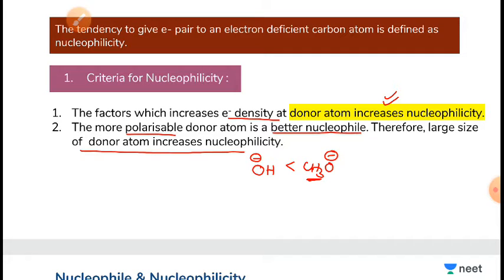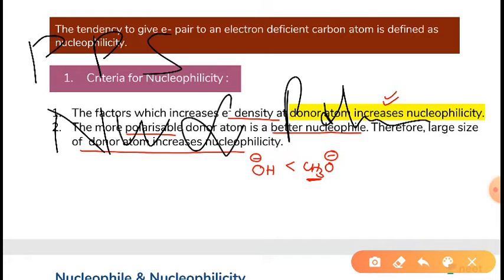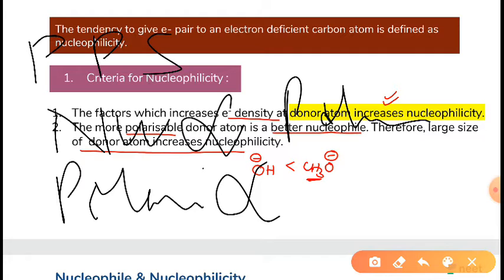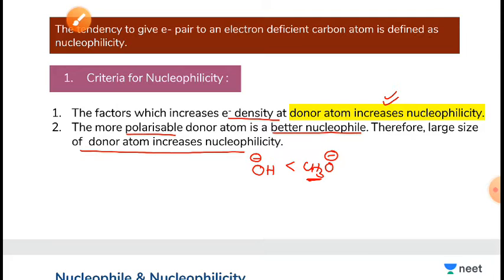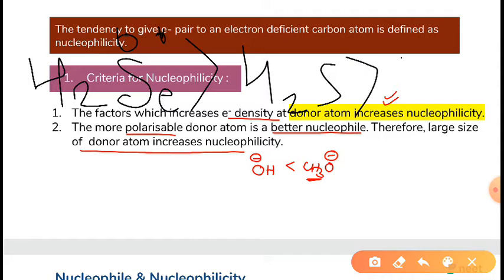Now we will learn about polar protic solvent, PPS. In a polar protic solvent, nucleophilicity will be directly proportional to polarizability, and polarizability is directly proportional to the size of the anion. So H2Se is a better nucleophile than H2S, than H2O.